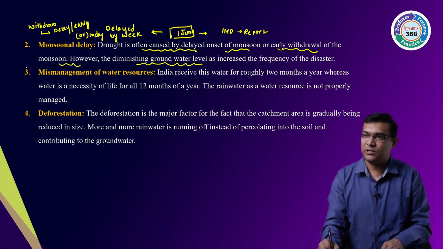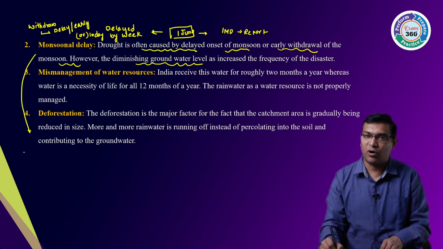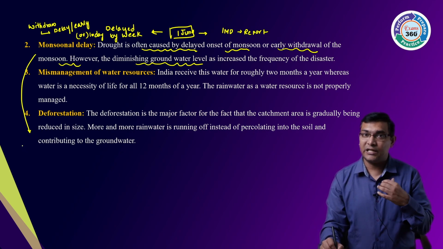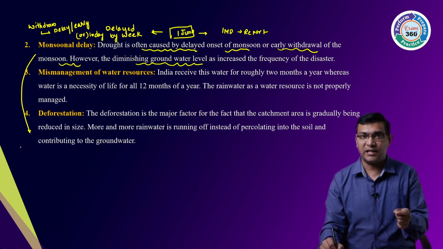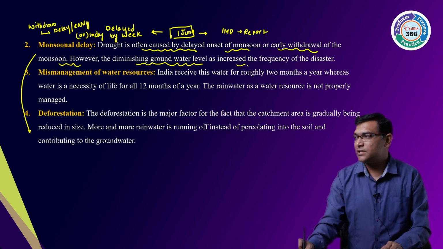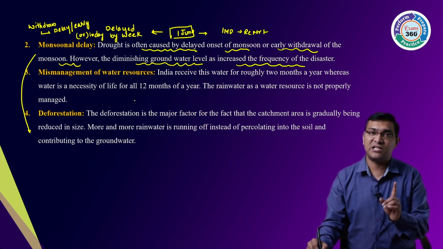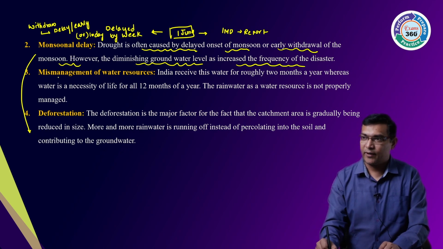If the monsoons are withdrawn or delayed in onset, the amount of water which the area needs to get is delayed, plus the groundwater recharge is getting delayed. So there is an increase in the frequency of disasters and mismanagement of water resources. Why does drought occur?